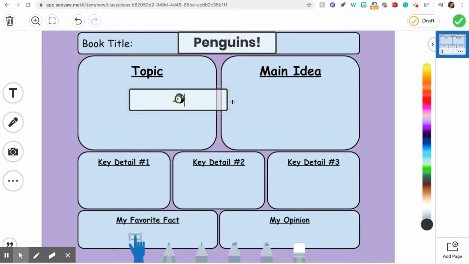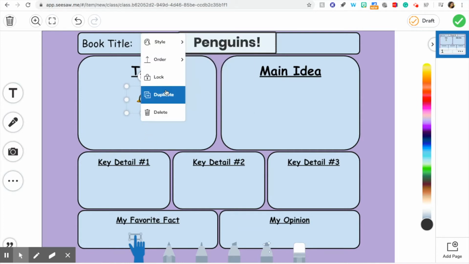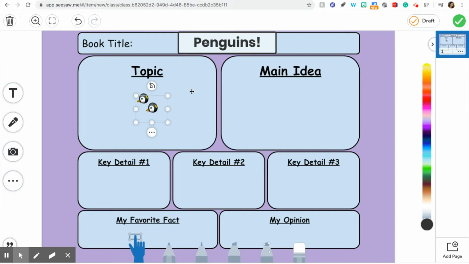And in fact, I'm going to make my penguin smaller, and I'm going to first do style, invisible, and then I'm going to duplicate it because it said penguins, plural, so I'm going to make more than one penguin. Let me make one more, yeah. So my topic was penguins. So if I want to just write penguins or type penguins, that's totally fine too. You could do either one. So I decided to use emojis because it was there, but drawing a picture is great as well.